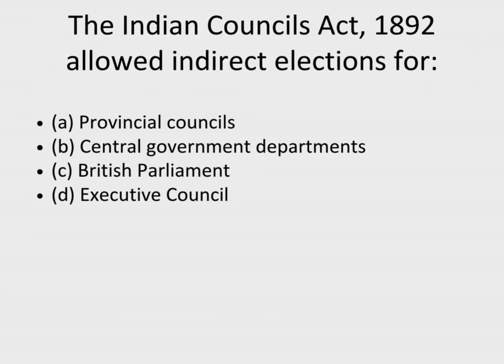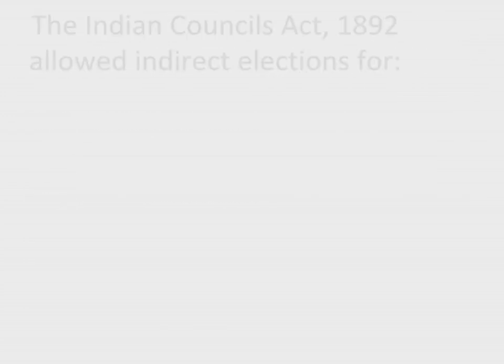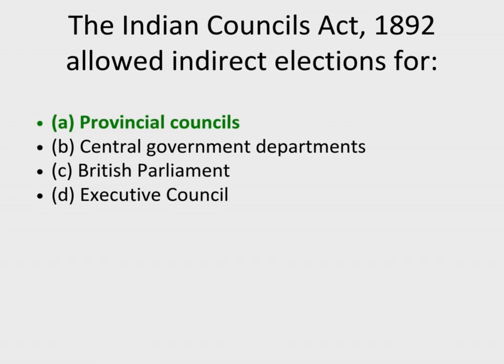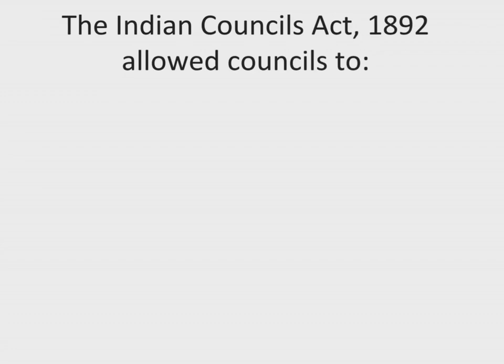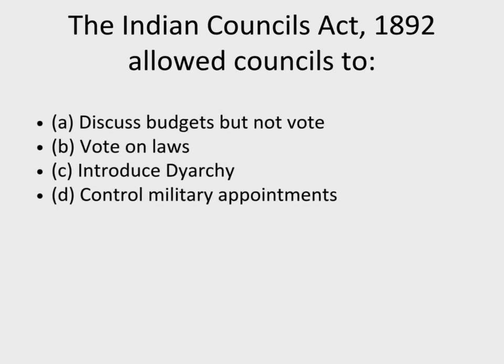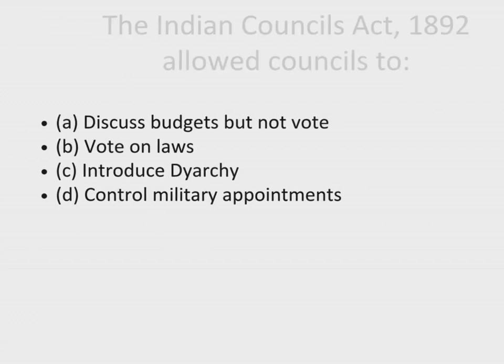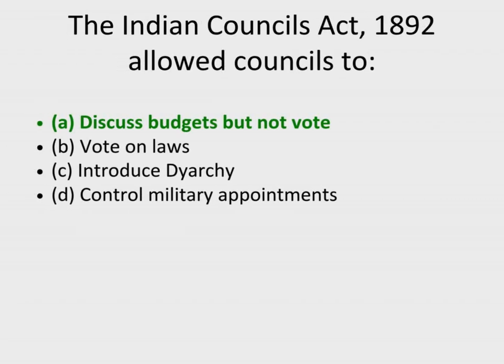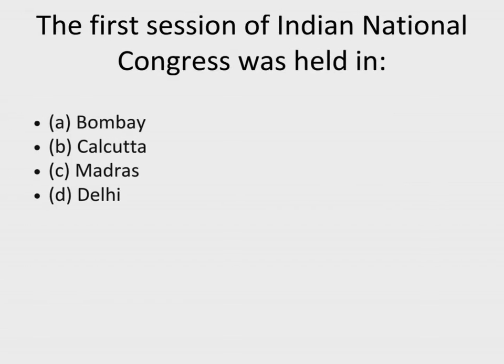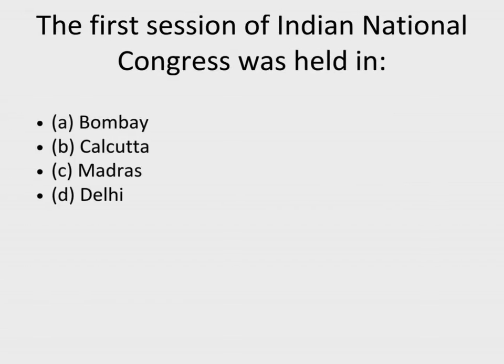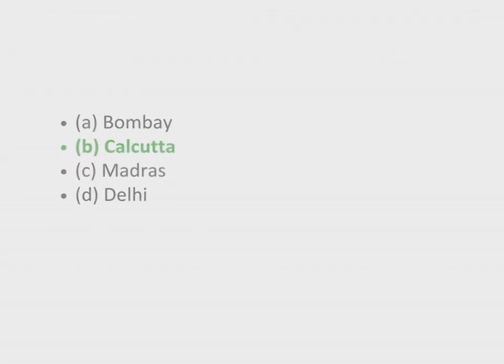6. The Indian Councils Act, 1892 allowed indirect elections for. Correct answer, A. Provincial councils. 7. The Indian Councils Act, 1892 allowed councils to. Correct answer, A. Discuss budgets but not vote. 8. The first session of Indian National Congress was held in. Correct answer, B. Calcutta.